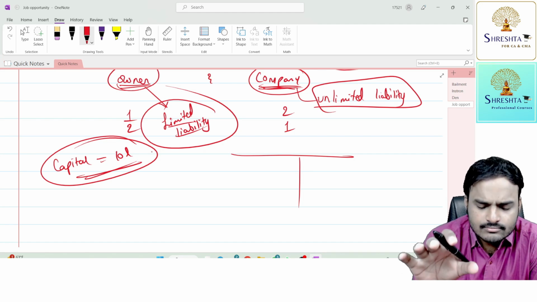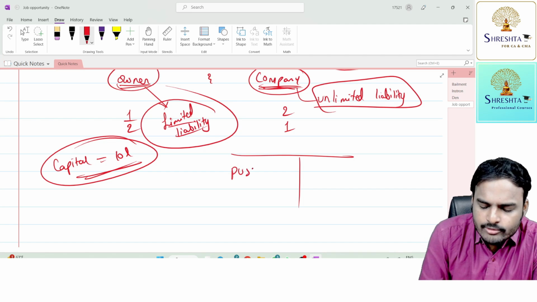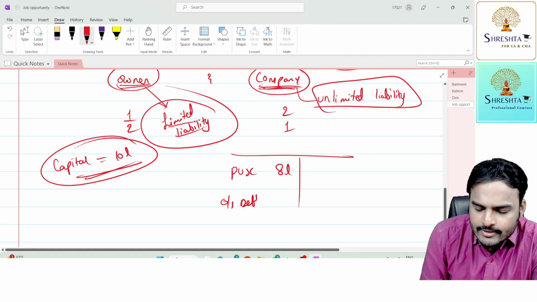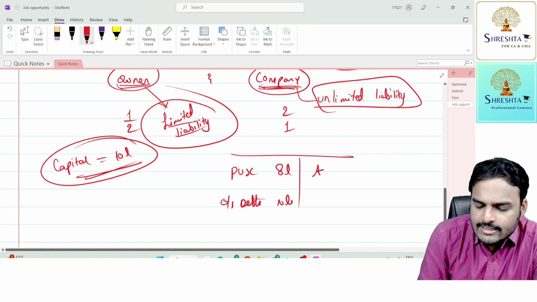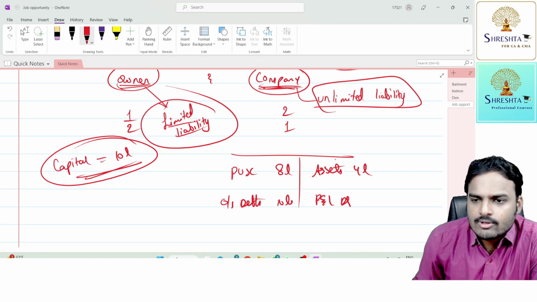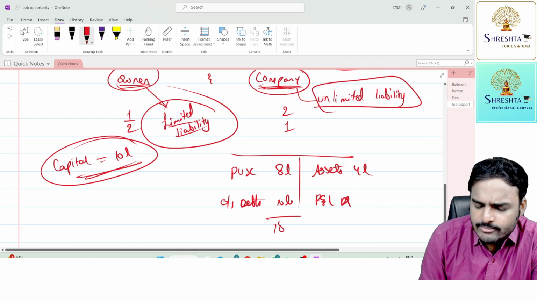Till today, they contributed 8 lakhs. Outside debts are 10 lakhs, whereas assets are 4 lakhs. Assets means the realizable value of assets, current assets or fixed assets, whatever they might be. Profit and loss account debit balance is 14 lakhs.